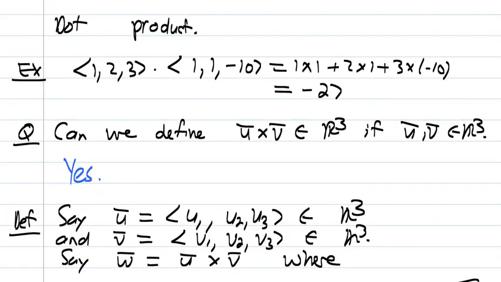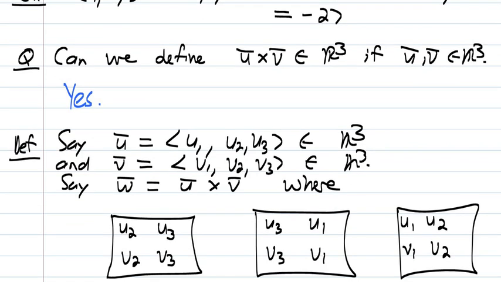Here is the definition. Say u and v are three algebraic vectors. The components of u are u1, u2, u3, and the components of vector v are v1, v2, v3. We say vector w, which is also a 3D vector, is u cross v, and I have to tell you how you work out the components.